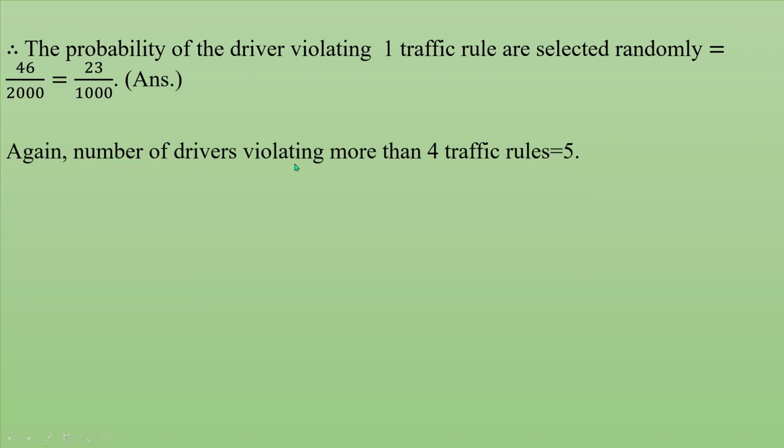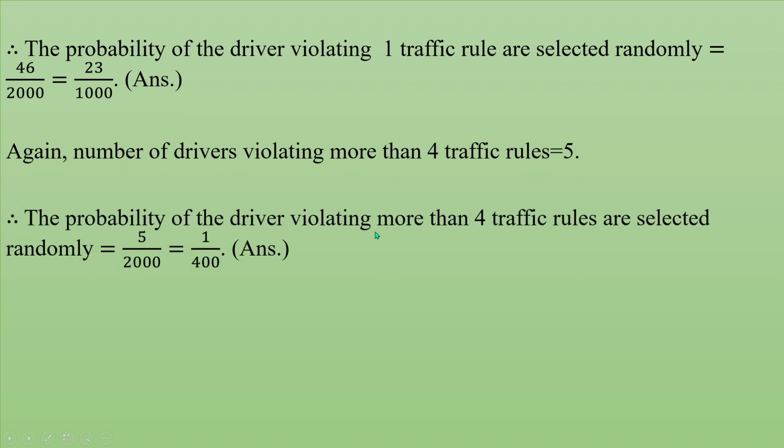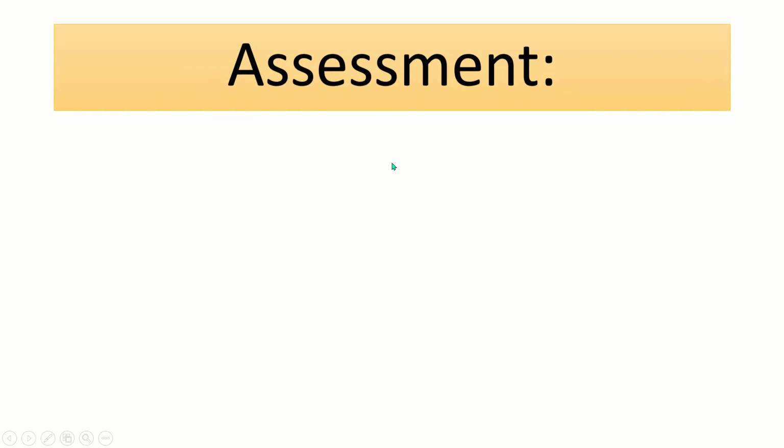Again, the number of drivers violating more than 4 traffic rules is equal to 5. Therefore, the probability of a randomly selected driver violating more than 4 traffic rules is 5 divided by 2000, which is equal to 1 divided by 400. This is the required answer. Now, the assessment.